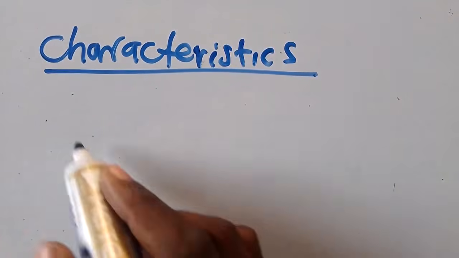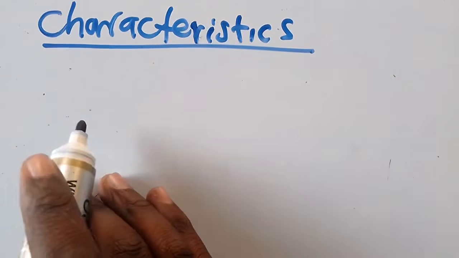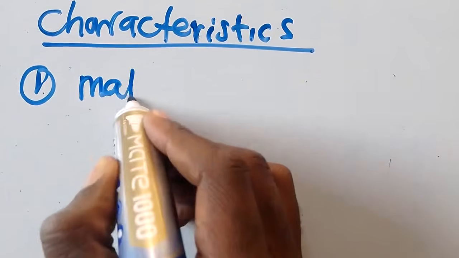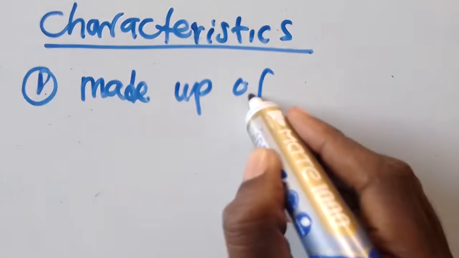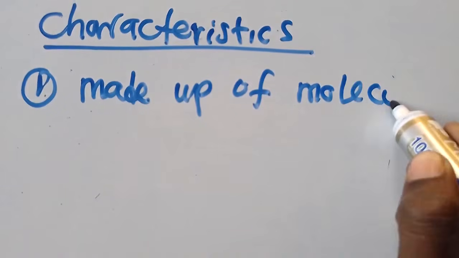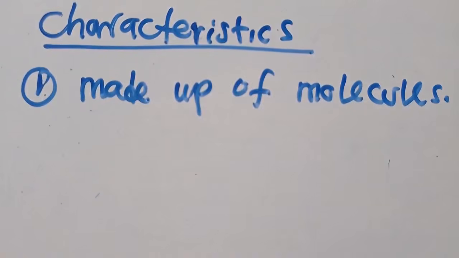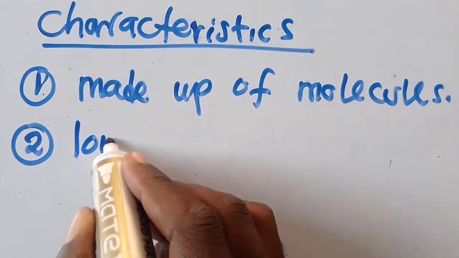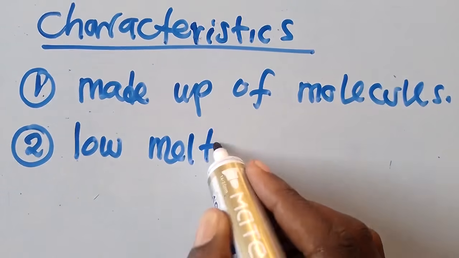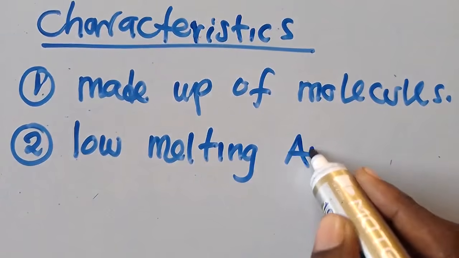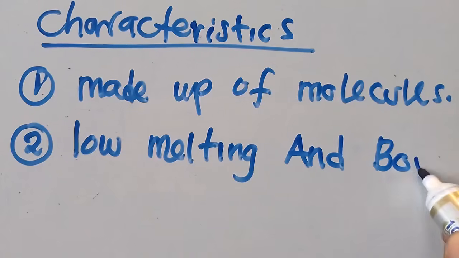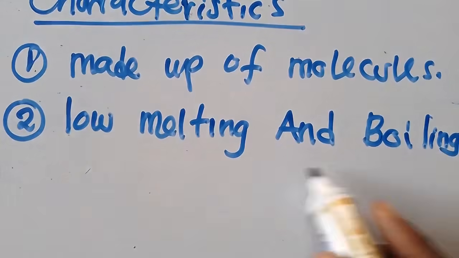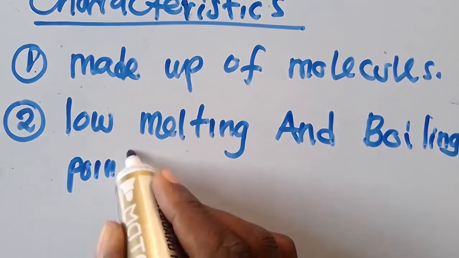So the first one that we are going to talk about: one thing you need to know is that they are made up of molecules. They are made up of molecules. Second one is that they have low melting and boiling point. So just the opposite of those. Low melting and boiling point. These are what you need to understand.